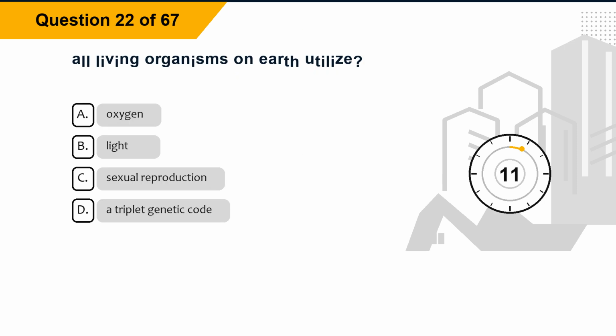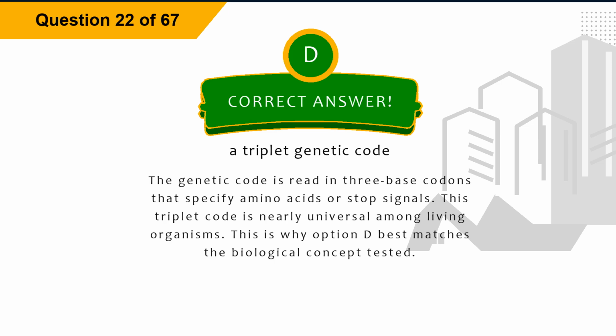Question 22. All living organisms on Earth utilize: Option A, oxygen. Option B, light. Option C, sexual reproduction. Option D, a triplet genetic code. The correct answer is option D, a triplet genetic code.